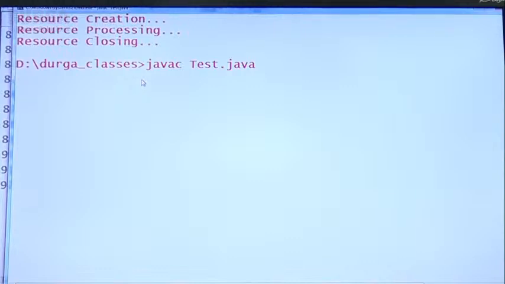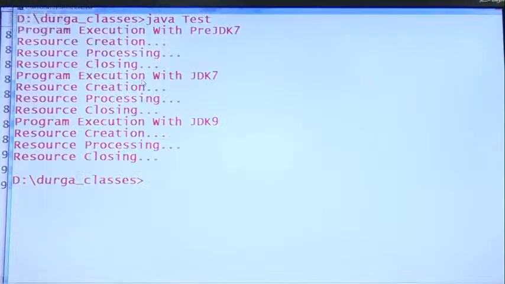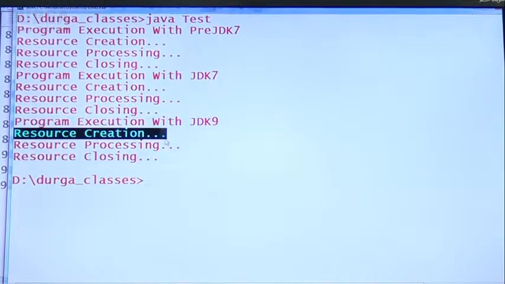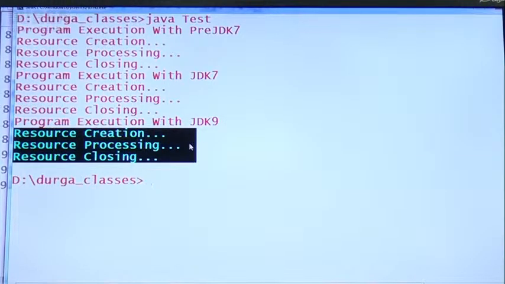Have a look once. Have you observed? Program execution with JDK 9. Are you getting it? Resource creation, resource processing, resource closing, like this.